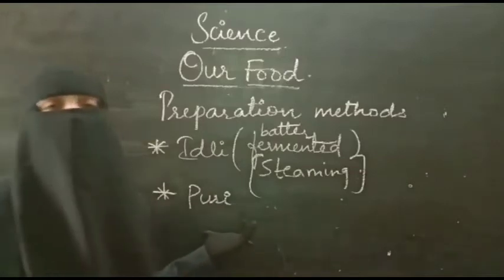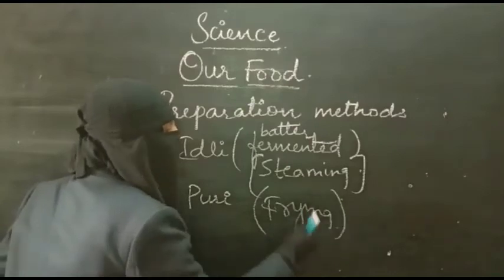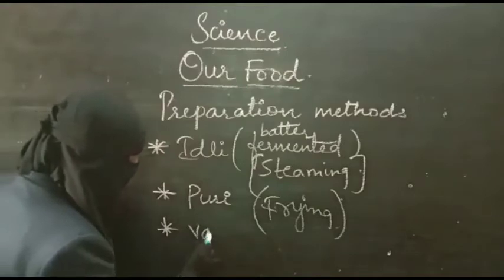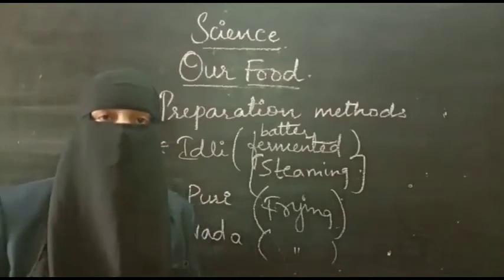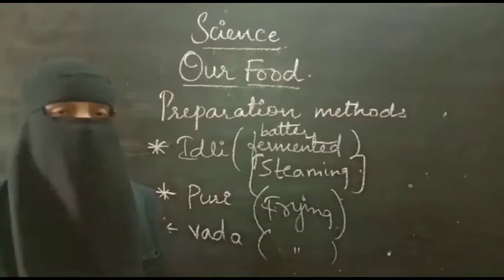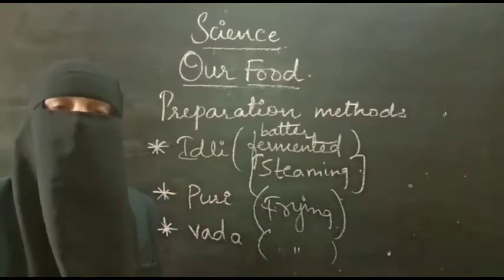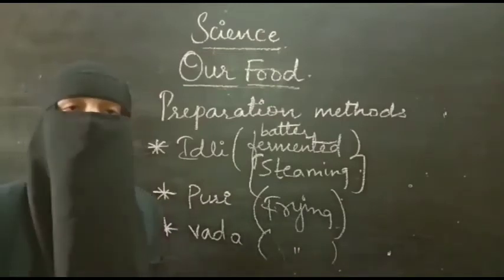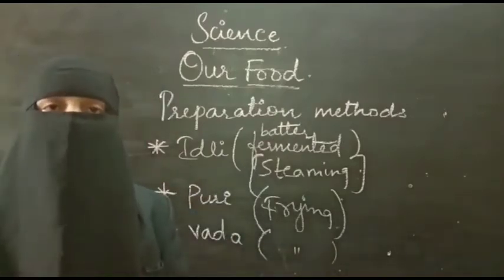In the same way, if you want to get puri, it is fried in oil. Which method do we use here? Deep frying. We fry it deeply so that the inside also gets fried. If you want to make vada, that is also by deep frying. If you want to make pickle, lemon pickle or any mango pickle, the mangoes are cut and mixed with the spices which are already fried in oil. The mango pieces and spices are combined together. So the preparation method of pickle is cutting and mixing.